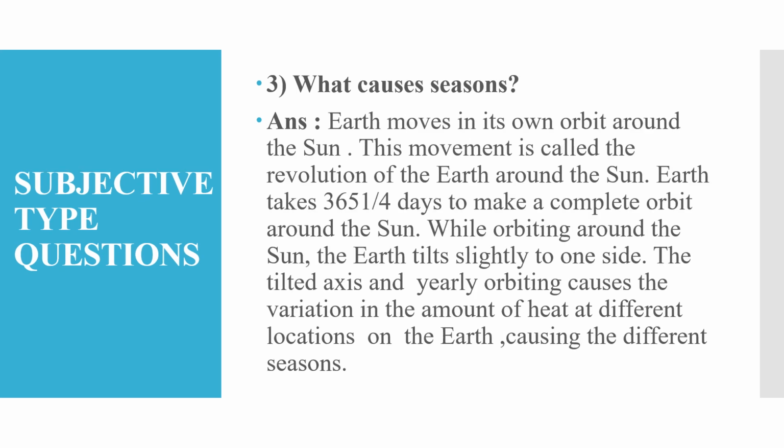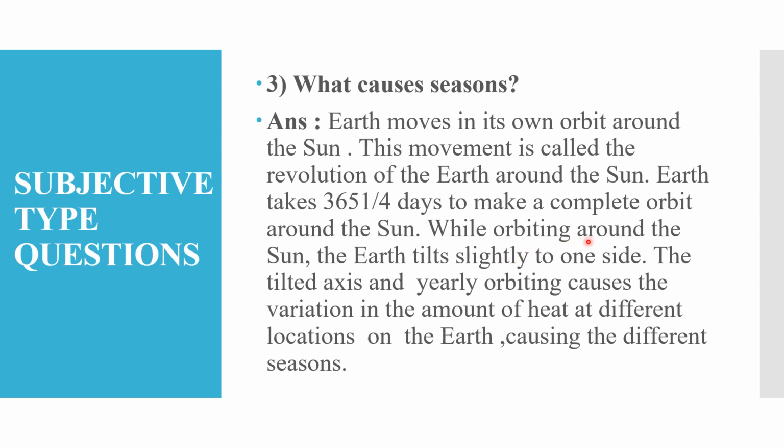The next question, what causes seasons? Answer, Earth moves in its own orbit around the sun. This movement is called the revolution of the Earth around the sun. Earth takes 365 and quarter days to make a complete orbit around the sun.